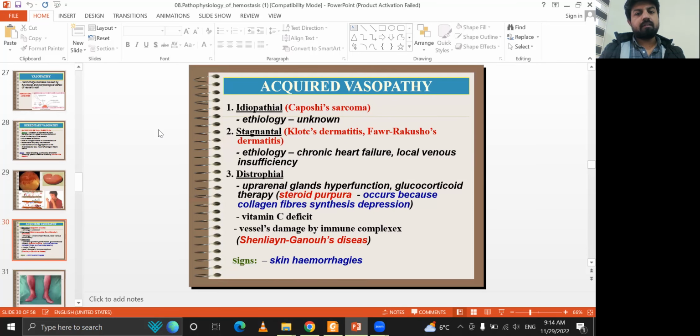Acquired vasopathy includes idiopathic Kaposi sarcoma of unknown etiology, stagnant etiology like chronic heart failure and local venous insufficiency, dystrophic causes, adrenal gland hyperfunction, glucocorticoid therapy, visual damage of vasculature, and the signs include skin hemorrhage.